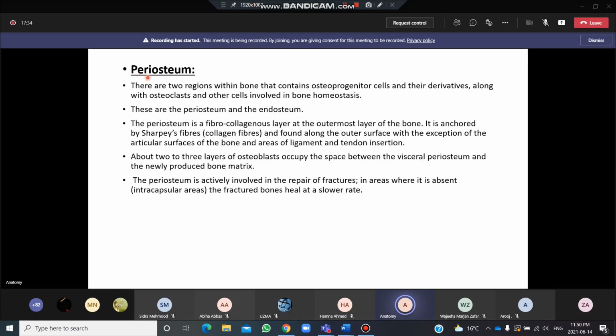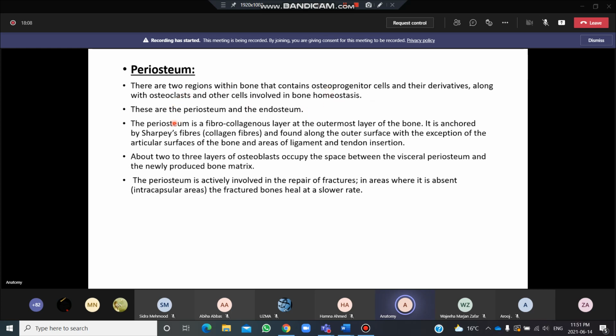So the periosteum, there are two regions within the bone that contain osteoprogenitor cells and their derivatives, along with osteoclasts and other cells involved in the bone homeostasis. So these are the periosteum and the endosteum. अब bone में you have the two regions जो कि periosteum है और एक endosteum है. अब इनमें क्या होता है? They contain the osteoprogenitor cells, their derivatives, they have the osteoclasts and the cells which are involved in the bone homeostasis.